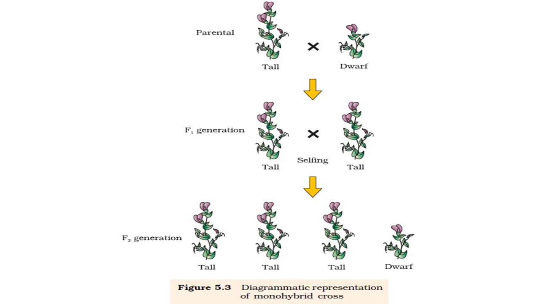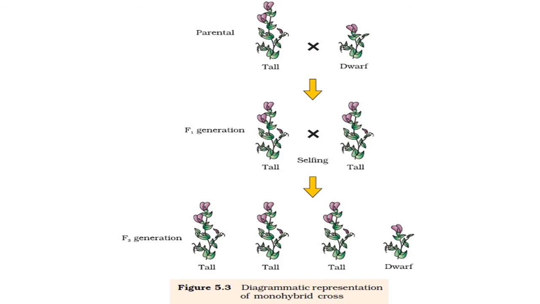So this experiment, showing the study of one characteristic at a time, is known as a monohybrid cross or monohybrid experiment studied by Mendel. The character studied by Mendel was the height of the plant. The first parents, P1, had two types of characteristics, one tall and one dwarf. Cross pollination was induced. In the F1 generation, all plants had the same character, they were tall in height.